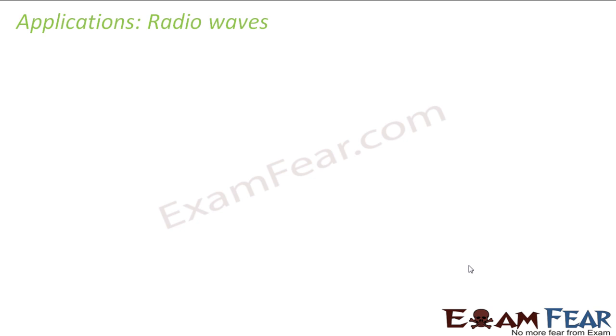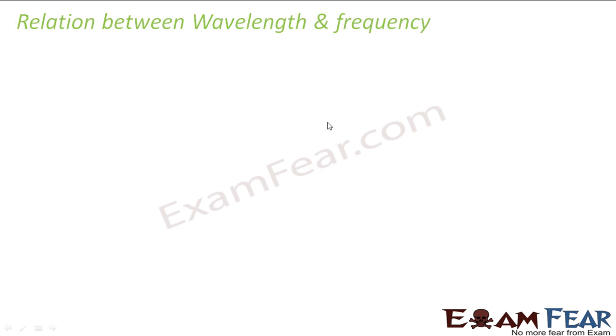Now let us look at the relationship between wavelength and frequency. As I mentioned, the speed of light c is found to be the product of wavelength and frequency. So from this we can say that wavelength lambda is equal to c divided by frequency.